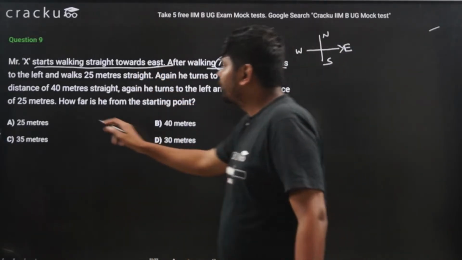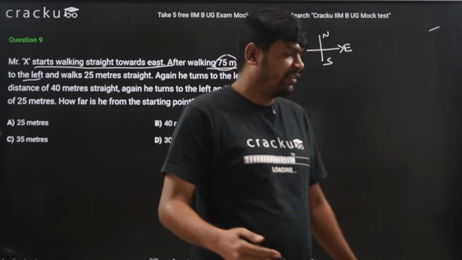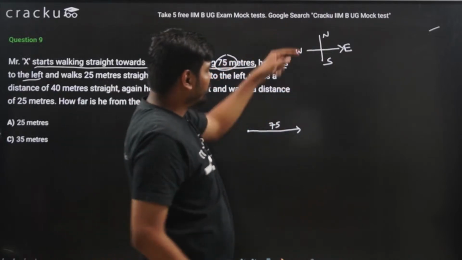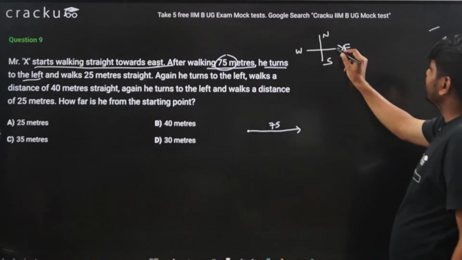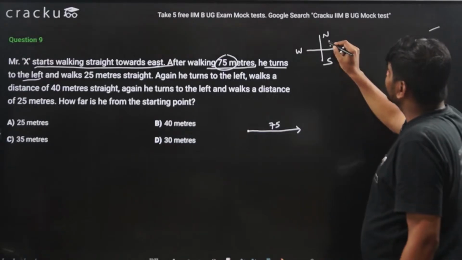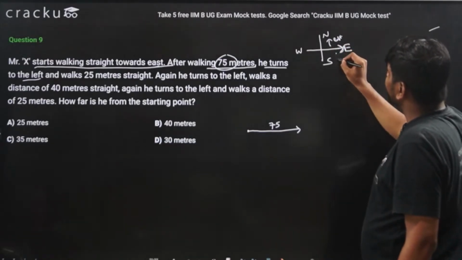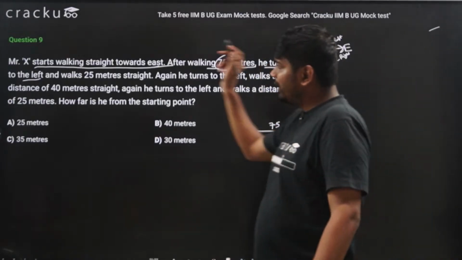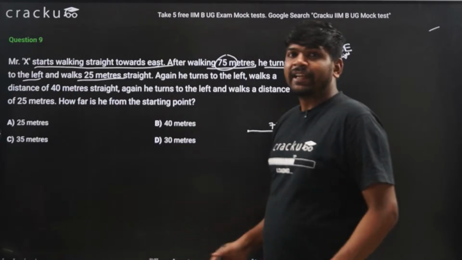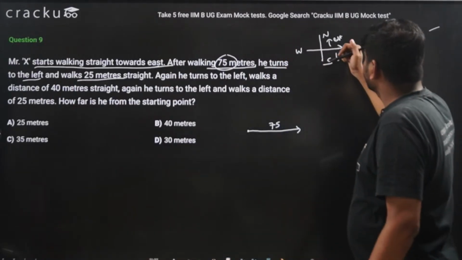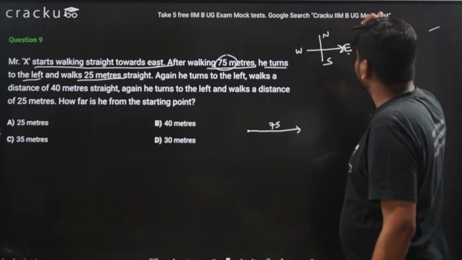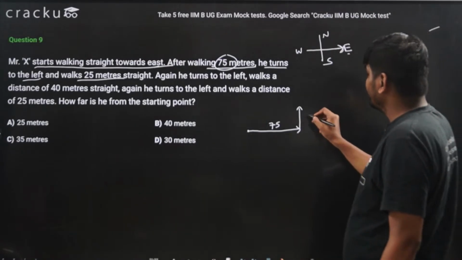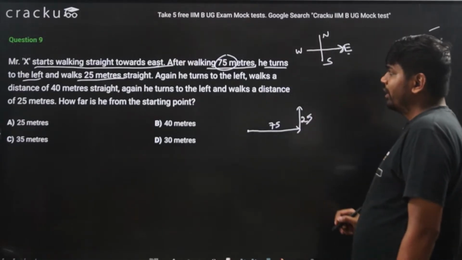Then he turns to the left. When I am facing the east direction, my left will be towards north. When I am facing towards this direction, my left will be this, and this is my right. So he turns to the left and walks 25 meters straight. So this distance is 25 meters.